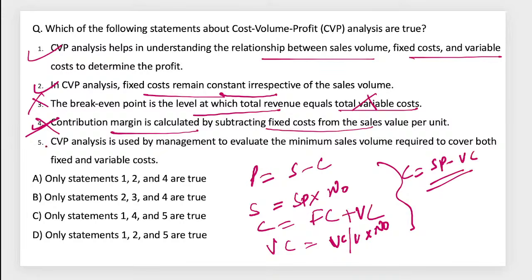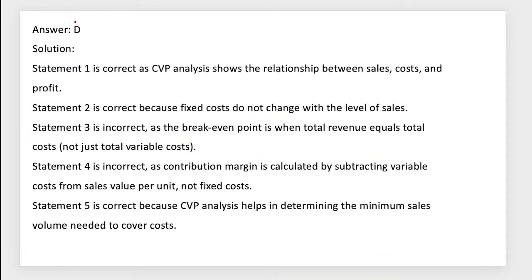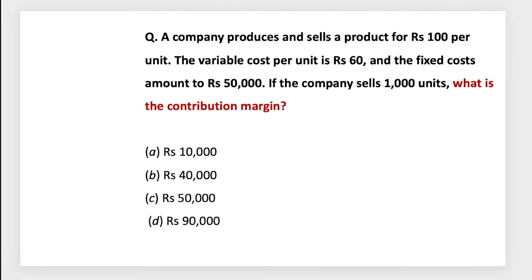Selling price minus variable cost. The next one is cost volume profit analysis, used by management to evaluate the minimum sales volume required for recovery of both fixed and variable costs. So options 1 to 5 means option D will be the right answer for this particular one. So like this, there are small numericals.